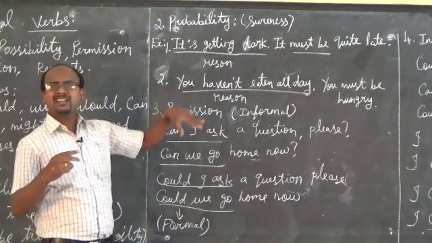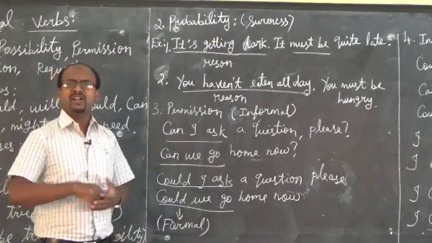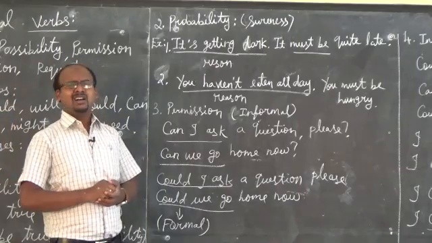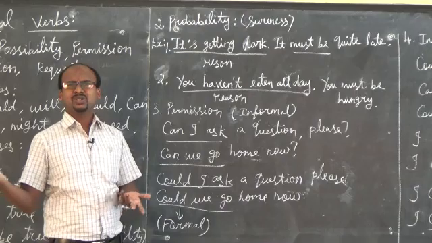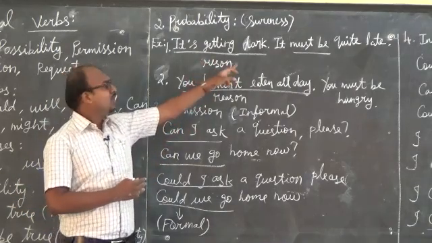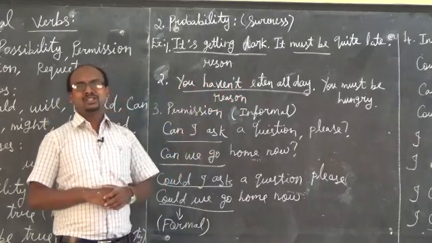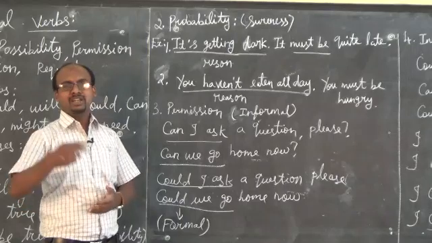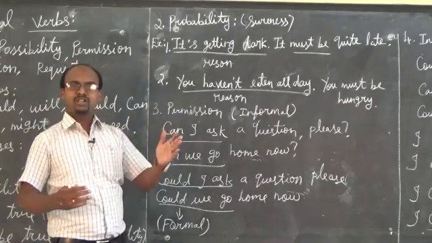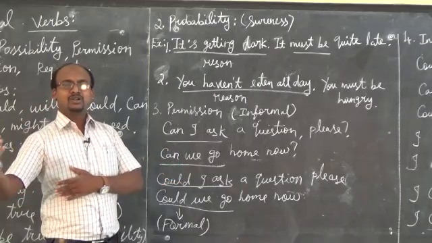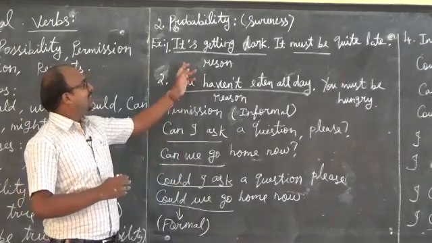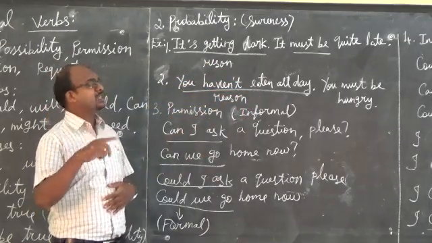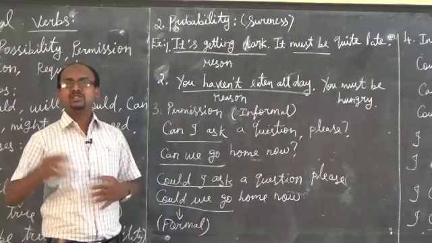So because it's getting dark. While you are talking with your friend, you just say to your friend, it's getting dark, so it must be quite late. Because of this reason, you say it must be quite late. So I just go to my home, my parents will be searching. You are talking with your friend in his home, and you keep on talking. That time it's getting dark. So what will you say? It's getting dark. It must be quite late. So I'll go to my home.